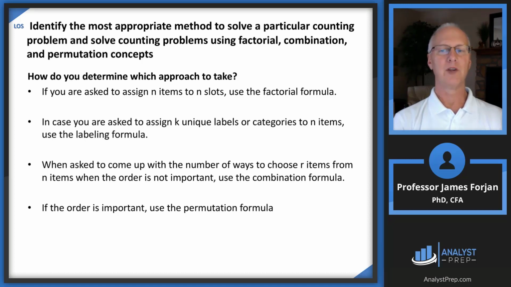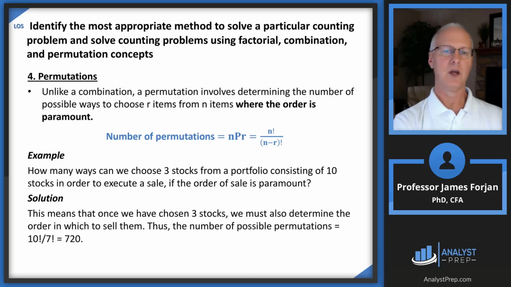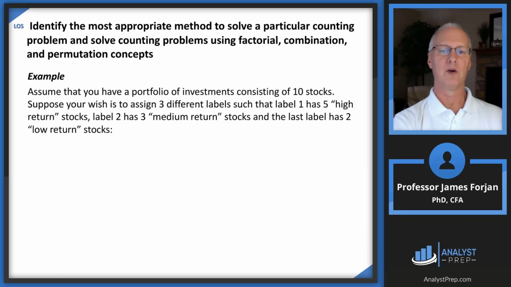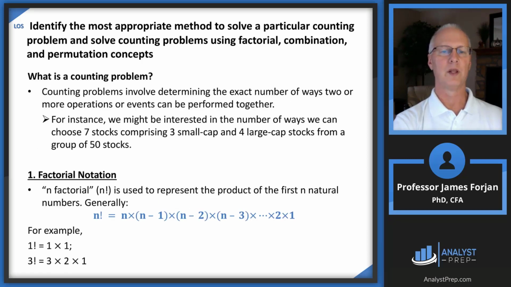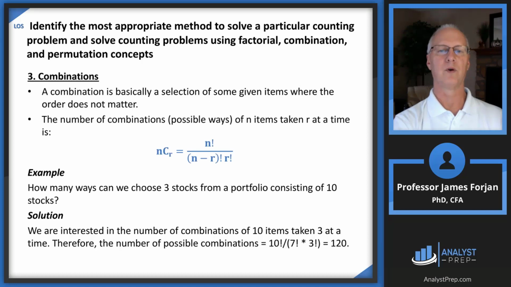Use the combination formula when the order is not important to choose from among a sample. And if the order is important, choose the permutation formula. I think those 4 bullet points, in combination with your memorization of those 4 formulas, will help. Did I hit all those? Yeah, I hit all those 4 formulas.